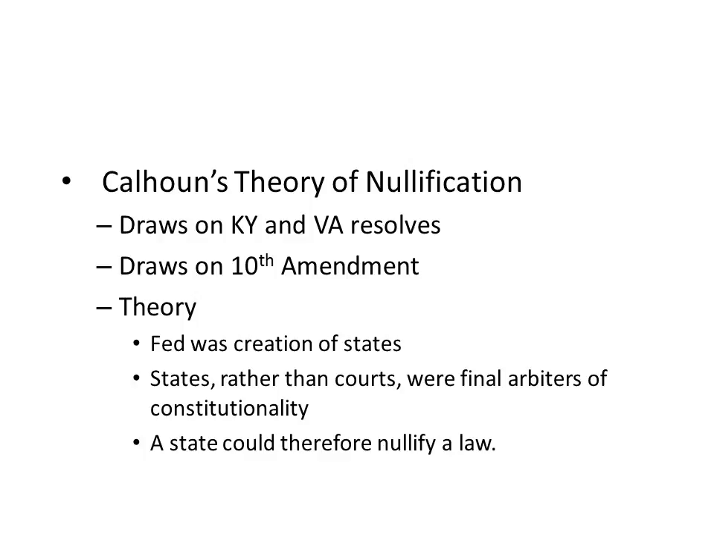And he draws on the Kentucky and Virginia Resolves. He draws on the 10th Amendment. And he comes up with this theory that says this: the federal government is the creation of the states. The states, rather than the courts, were the final arbiters of constitutionality, and therefore they could nullify a law. What, in other words, he said was, it was for the state to decide what was constitutional and not constitutional, not for the Supreme Court. It was for each individual state. Why? The states had created the Constitution, and therefore they could undo the Constitution. At least that's how Calhoun saw it.